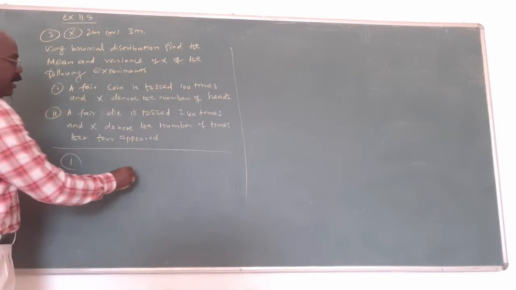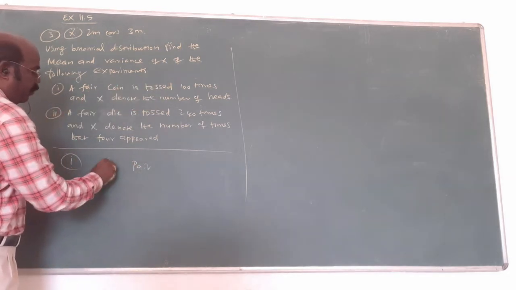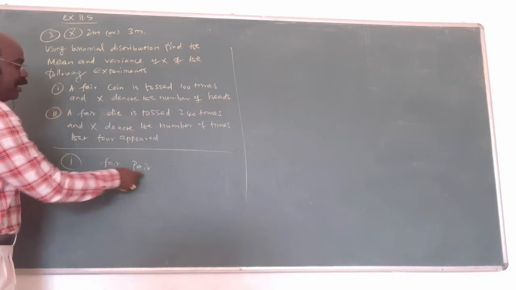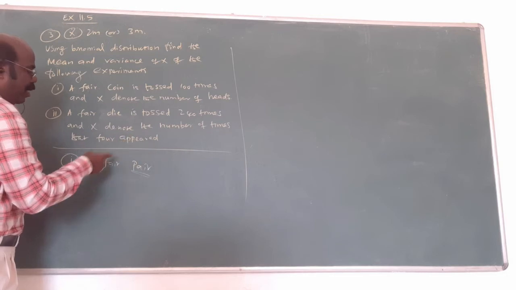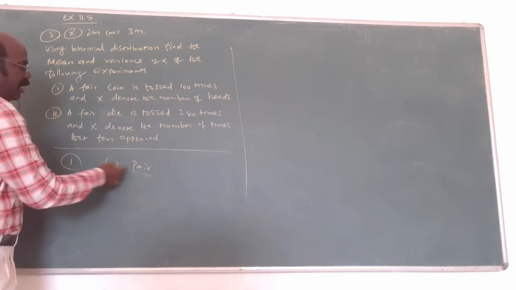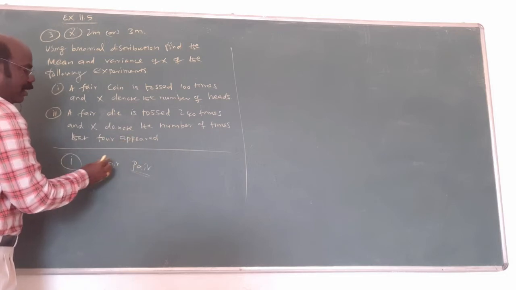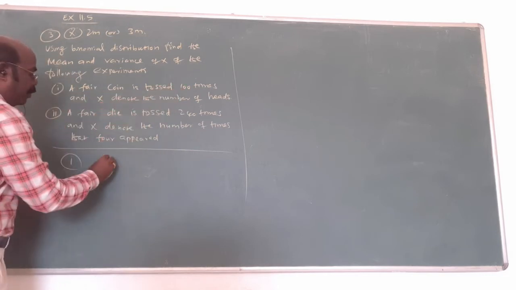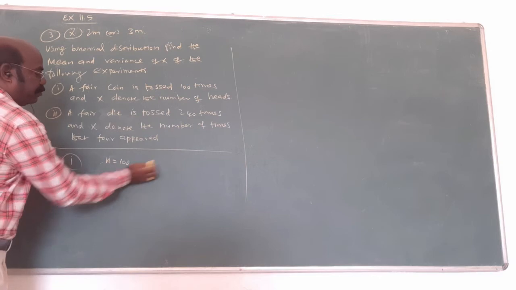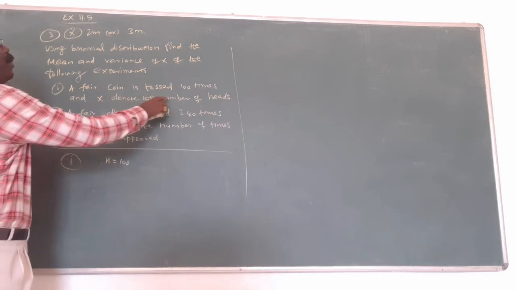Listen here: a pair of coins or a coin. What is the difference? A pair means 2 coins are tossed, but here it means something else. Mind it. That's why only one coin is tossed 100 times. X is the number of heads.